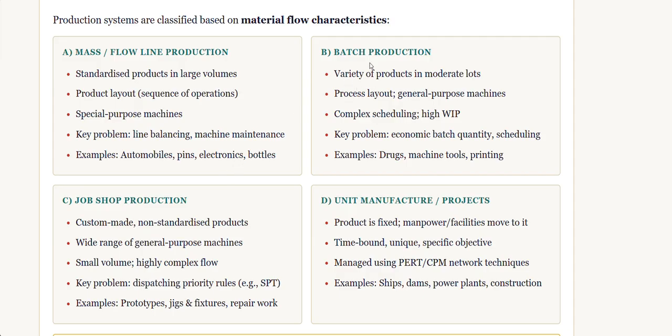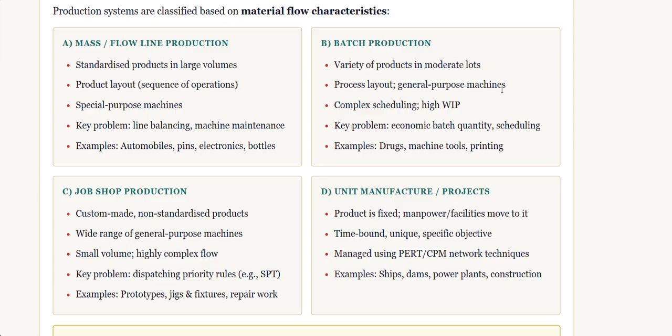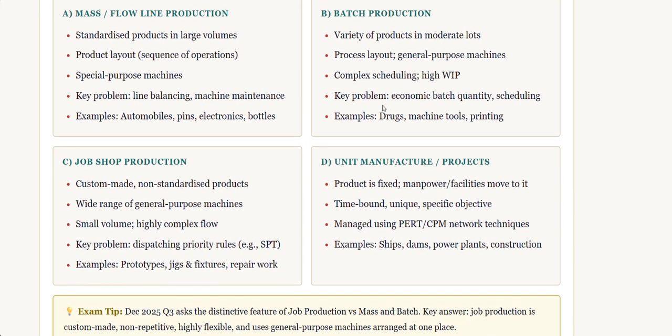The next thing is batch production. In batch production, there is a variety of products in moderate loads. The volume is less compared to mass production, but there is a lot more variety of products. In mass, one typical type of product is produced in a large volume. In batch production, the process layout uses general purpose machines. A single machine can produce different types of products. But in mass, the machine would be able to produce only one particular type. And batch production has complex scheduling and high WIP.